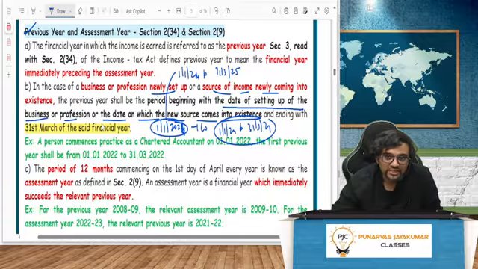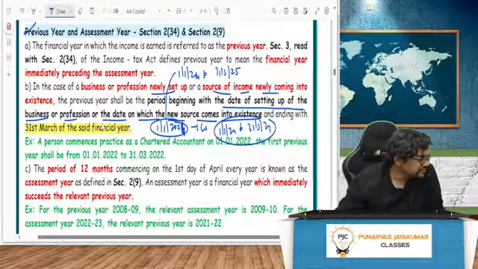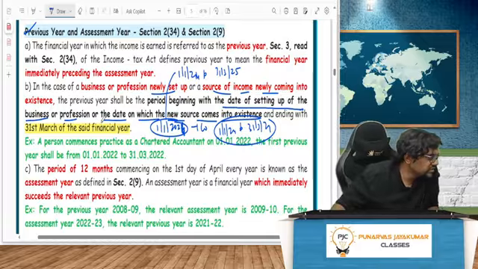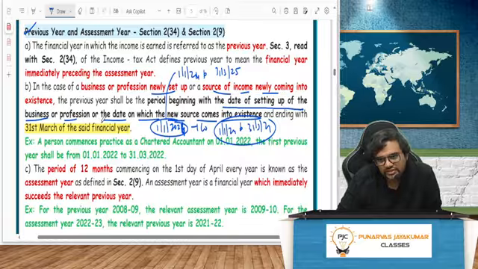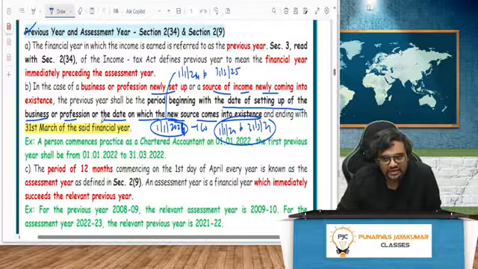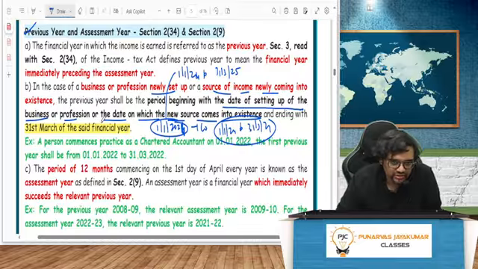But that does not change income tax. For income tax it is 31st March 24 only. You have to file the return, everything should happen. But company law related matters, filing of annual accounts, conducting of AGM, all that will happen the next year. That's what I wanted to tell you, so kindly do not get confused. Perfect, good, you're 100% right. Should not get confused between financial year and previous year. Our concept in income tax is only assessment year and previous year. We'll never see anything called financial year. So let's not get confused.